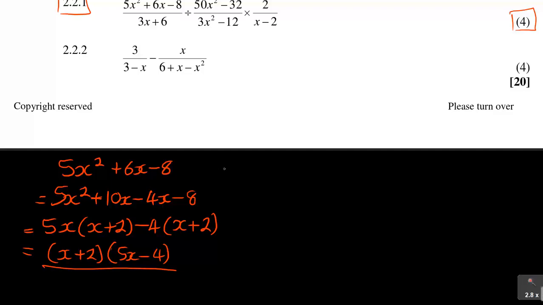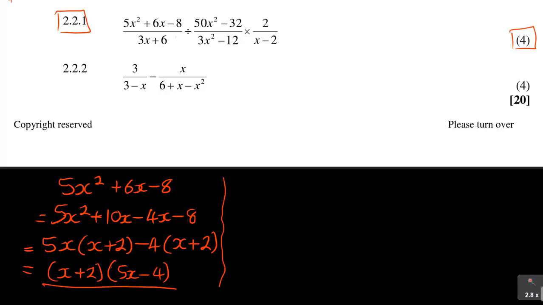Alright, you see that? Next one that they're giving there is 50x squared minus 32, so this is a good one. It's 2 of them. Now when it's 2 of them like this, you ask yourself, what is common? I can only see 50 and 32. I can factorize there, but when you see the square there, be careful, it might be a difference of 2 squares. Now what is common in 50 and 32?